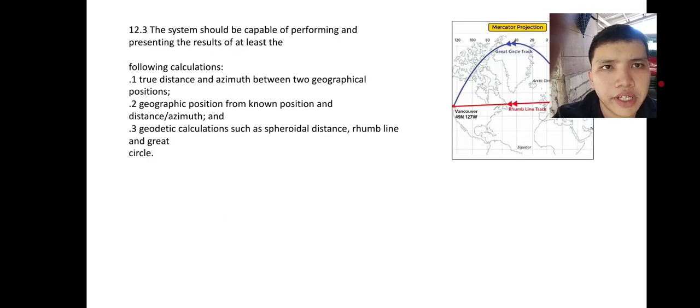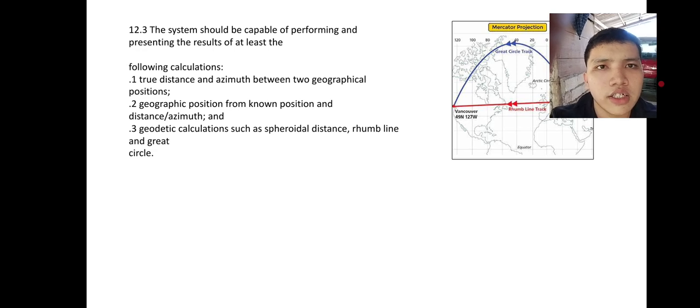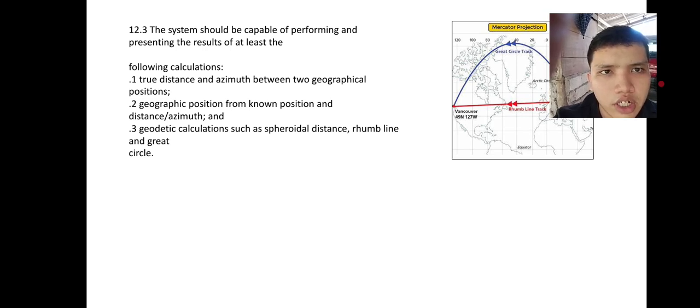The system should be capable of performing and presenting the results of at least the following calculations: true distance and azimuth between two geographical positions, and then geographic positions from a known position and distance or azimuth, and third one is geodetic calculations such as spheroidal distance, rhumb line, and great circle.